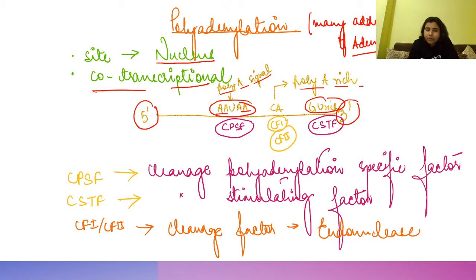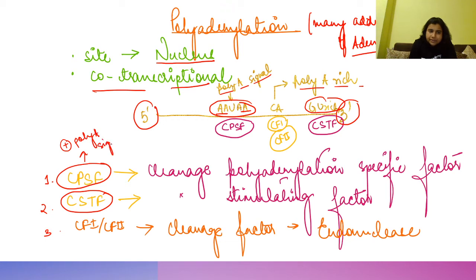Now there will be involvement of 3 factors. What are the 3 factors? First is CPSF. What is CPSF? Cleavage polyadenylation specific factor. Second is cleavage stimulating factor. And third, CF1 and CF2, which are also endonuclease in nature. So what will happen? This CPSF binds to the poly A signal.